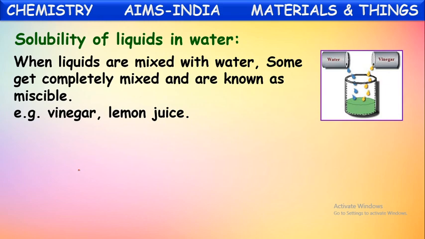They dissolve into water and form one component. They seem like one component after mixing. They won't be seen separately because they dissolved into water. Such liquids are called miscible liquids. Here, see, they are mixing water and vinegar. They form a uniform mixture. There, vinegar is dissolved into water. Such liquids are called miscible liquids.